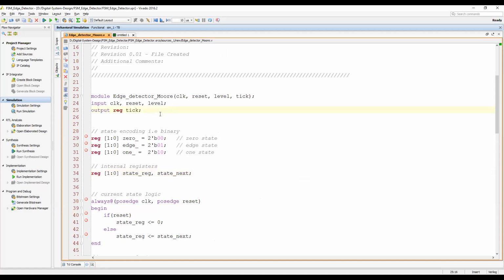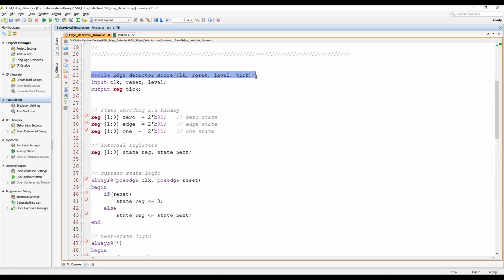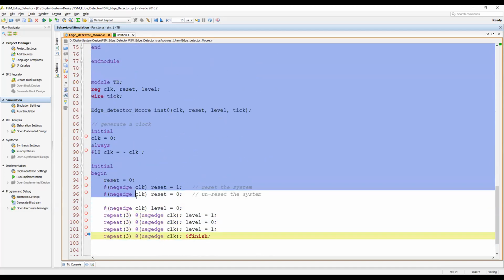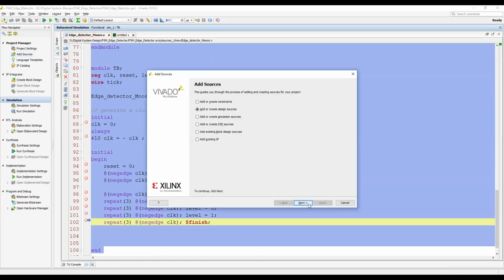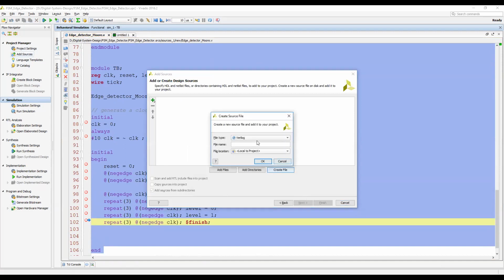So let me change the screen. Okay, so what I will do is copy the same code and just amend it, because there's a slight change. I do not need to write another code. Create edge detector Mealy.